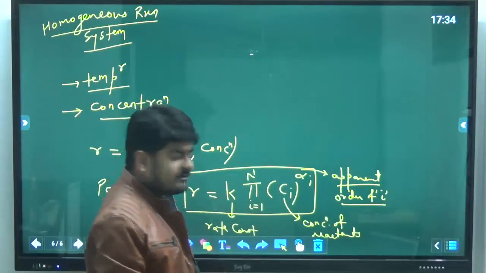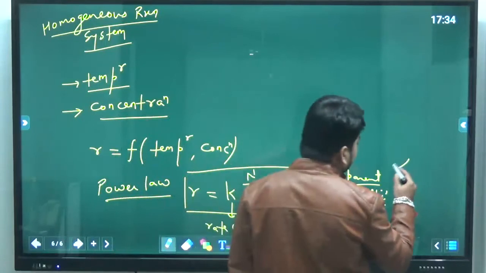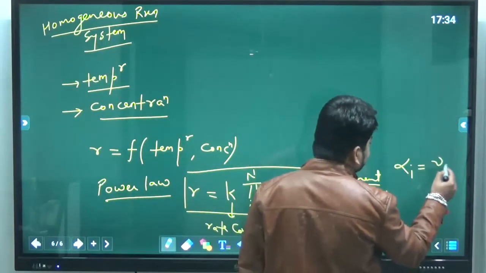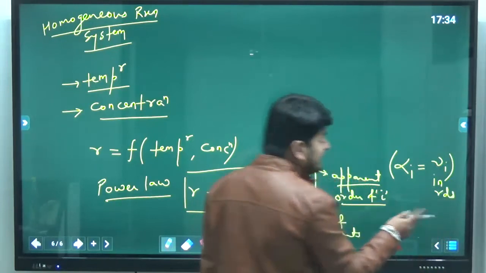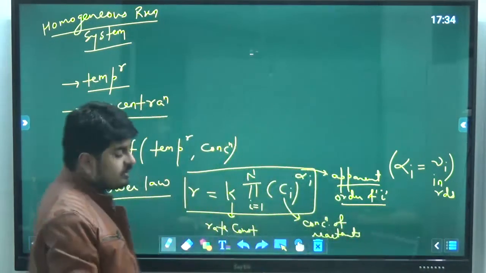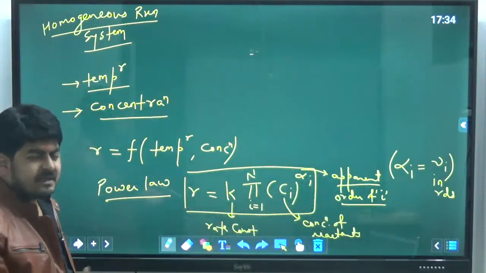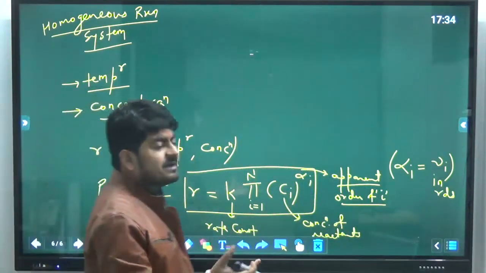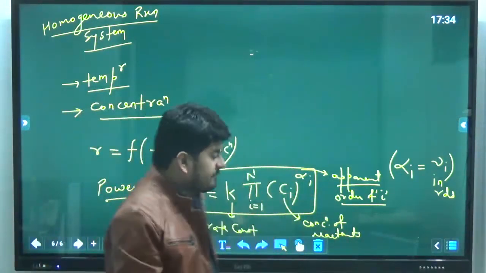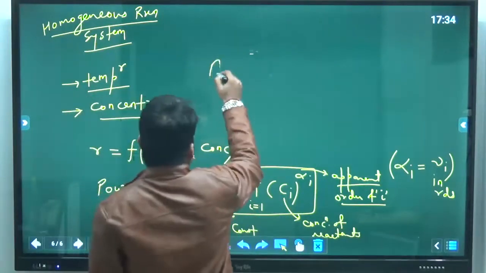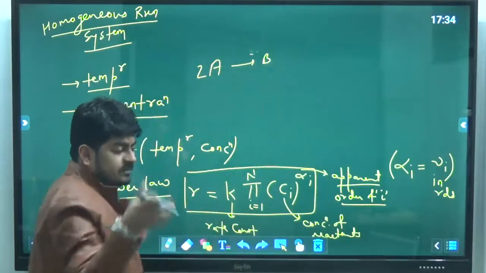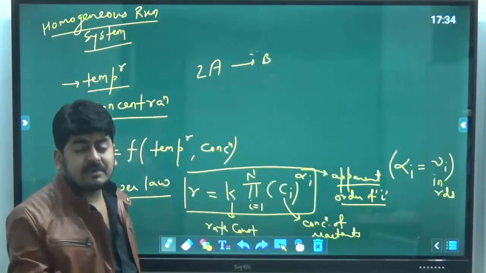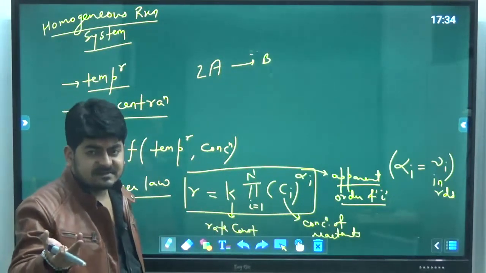And what is alpha i? According to the power law, the value of alpha i will be equal to its stoichiometric coefficient in the RDS, that is the rate determining step. What is the rate determining step? See, every reaction may take place in multiple steps. If we are saying that the reaction is 2A gives B, this is the reaction. It looks like 2A gives B, but it may happen that this reaction is taking place in more than one step.